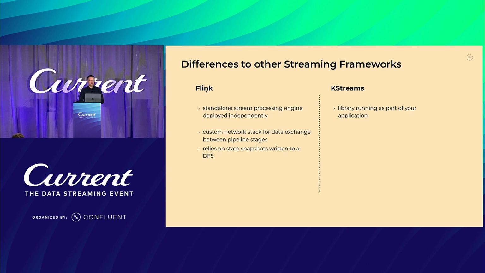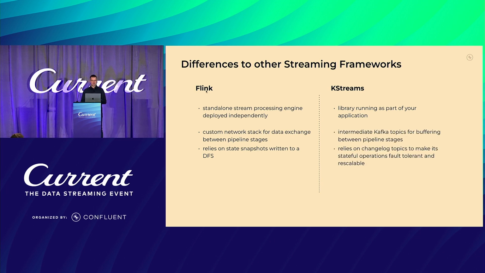Flink also relies on state snapshots that are written to a distributed file system. On the other hand, K-Streams relies on Kafka. It uses Kafka topics for buffering data between those pipeline stages. And it also relies on changelog topics for stateful operations to make them fault-tolerant and rescalable.